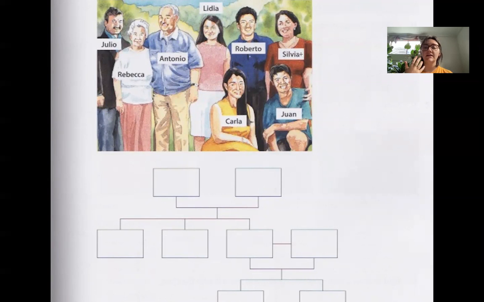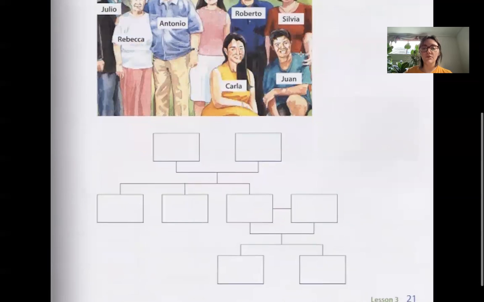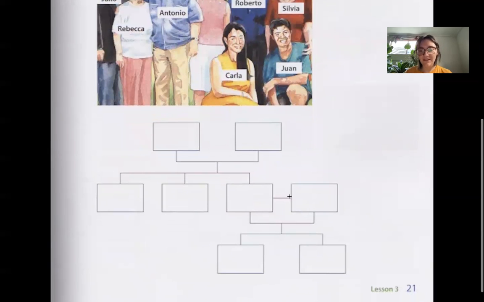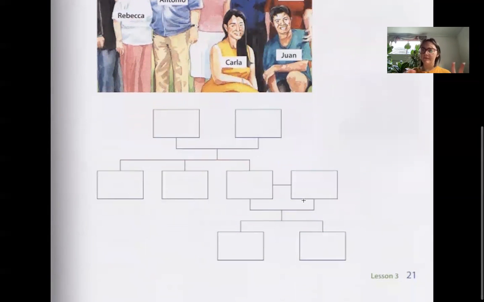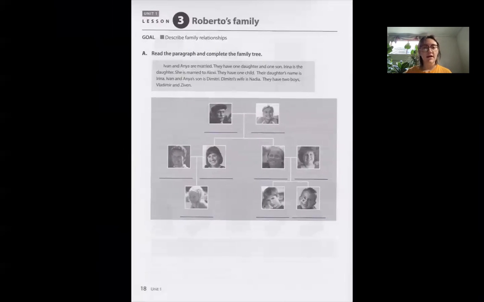Because they're married, right? So when you look at family trees, this little connecting line, you'll see that this square is connected to the mom and dad. It means that they're blood related, they're a sibling. But when you see it like this and there's nothing above it, it means that they're married or that they have children together. So you can figure that out and do that on your own.